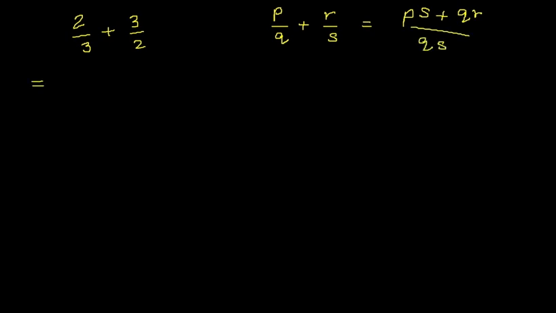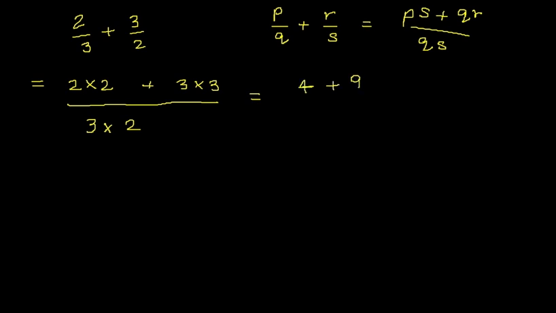So I can write it as 2 multiplied by 2 plus 3 multiplied by 3 upon 3 multiplied by 2. According to our form, multiply the first number's numerator by the second number's denominator and the second number's numerator by the first number's denominator, dividing them by the product of the denominators. So 2 multiplied by 2 is 4, 3 multiplied by 3 is 9, and 3 twos are 6. So 4 plus 9 is 13 by 6.